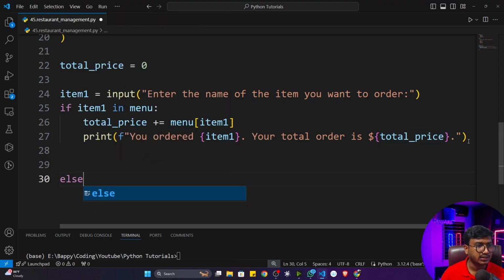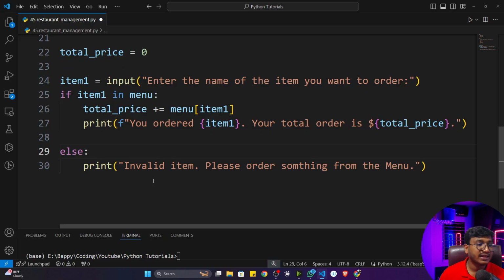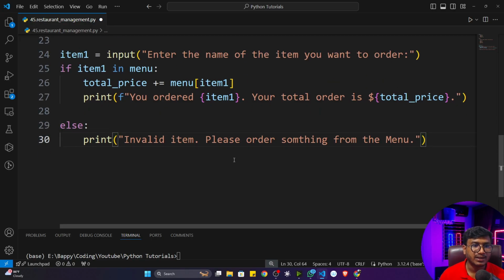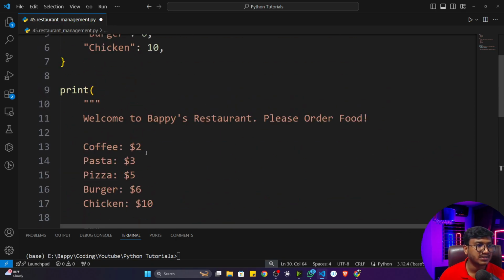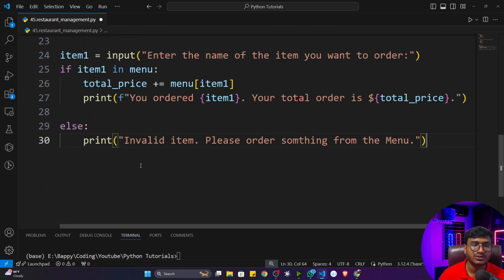Now in the else condition I'll write invalid item, please order something from the menu. Let's say if the user is giving any item which is not present inside my menu, that time it will throw this particular message. I hope this part is clear.